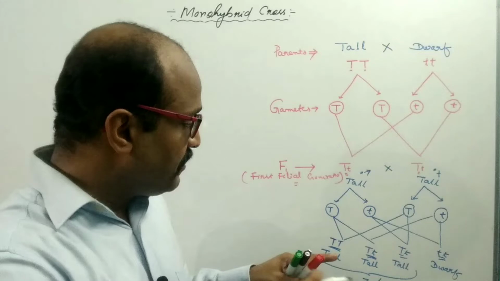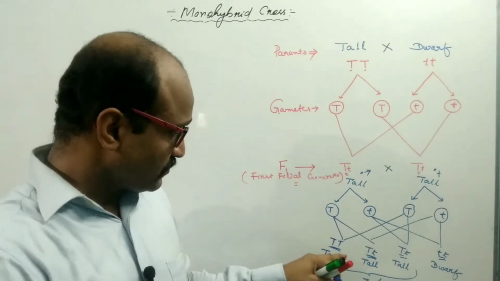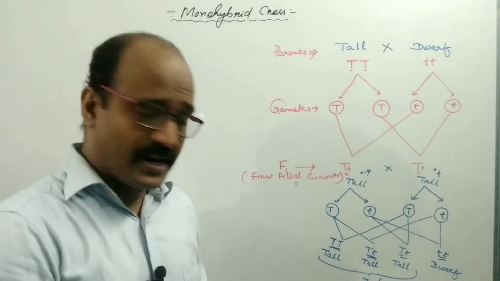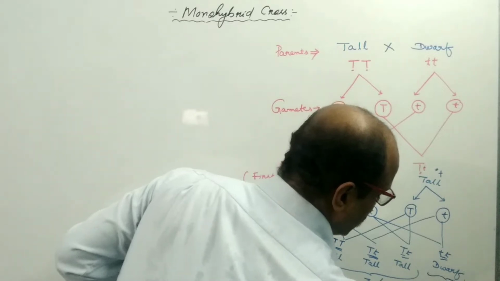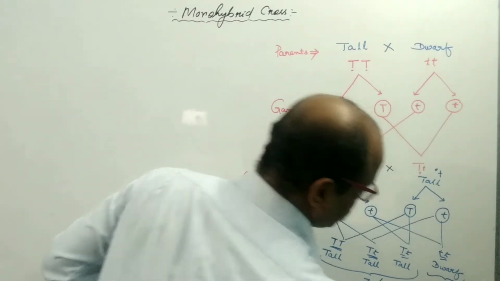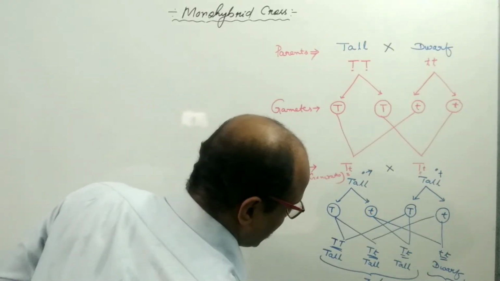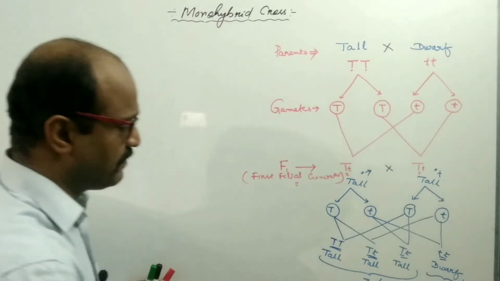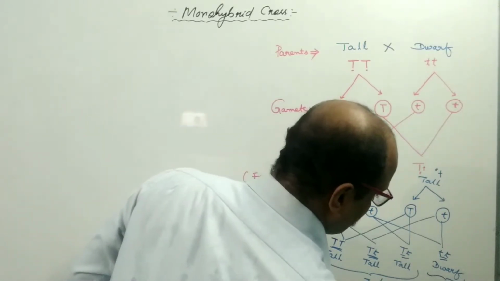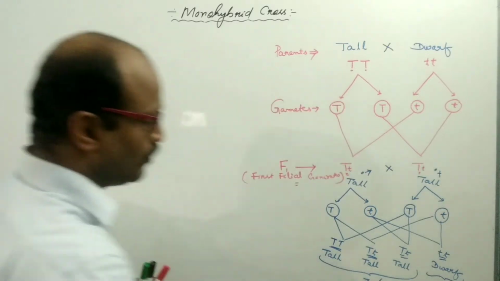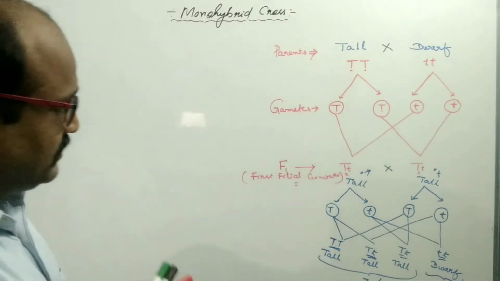By seeing, you can identify the distinguishable character. This is known as the phenotypic character, or the appearable character, and this is the dwarf individual. The number is 1 by 4. It means 75% of the progeny are going to be tall individuals, and 25% are going to be dwarf individuals. So now analyze this.